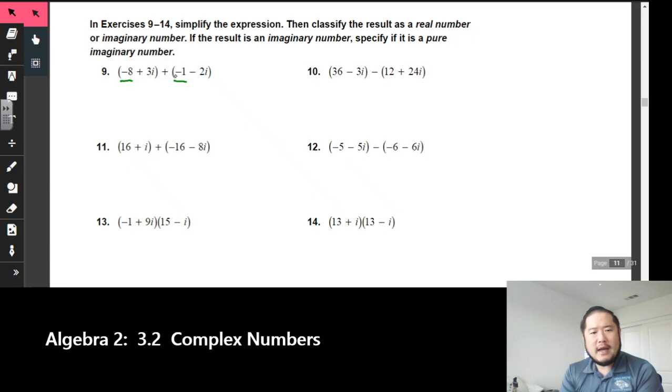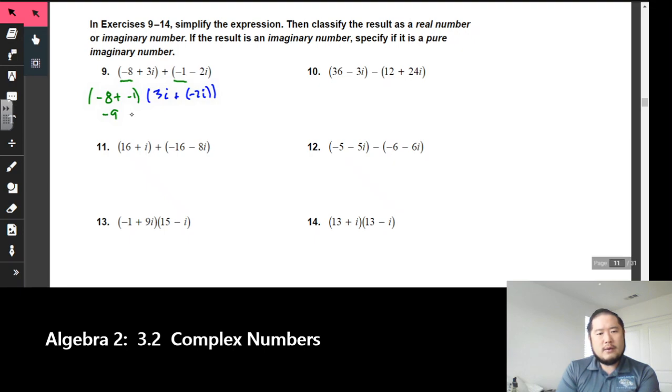So this -8, I could add that up with -1. So we have -8 plus -1. And then right here, I could take the 3i and add that up with -2i. So -8 plus -1 is -9. Then we put the plus sign, and 3i plus -2i will get us i.